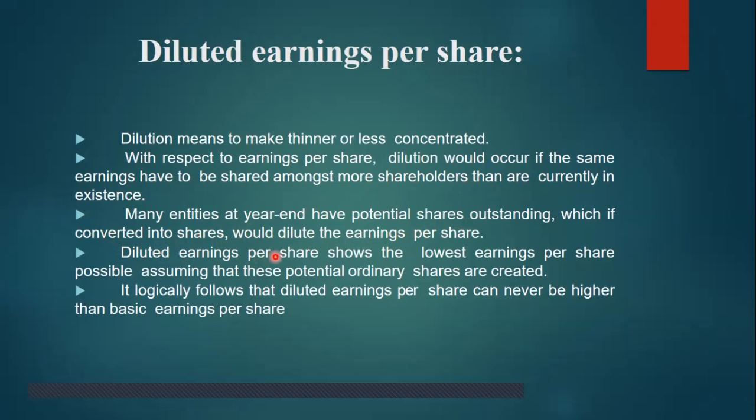Diluted earning per share shows the lowest earning per share possible, assuming these potential ordinary shares are created. It logically follows that diluted earning per share can never be higher than basic earning per share.